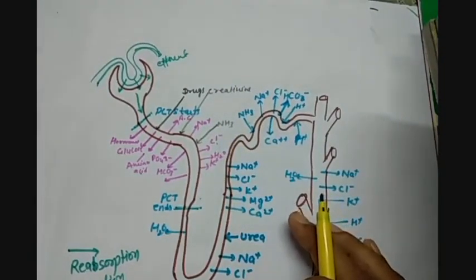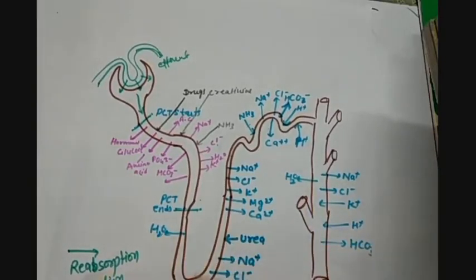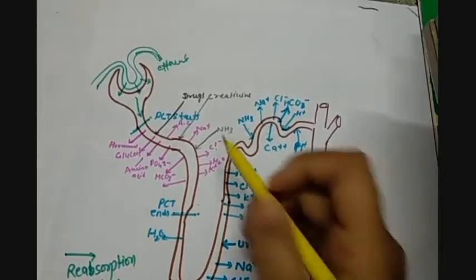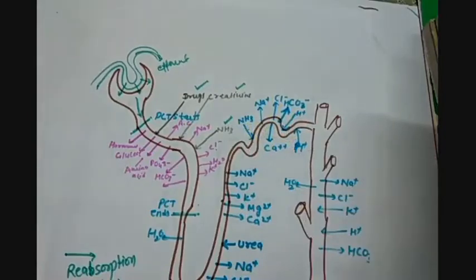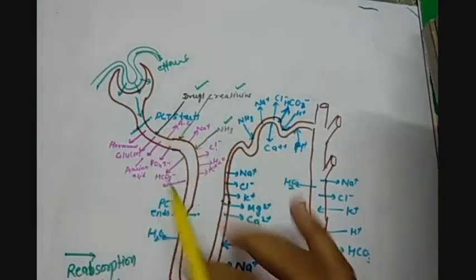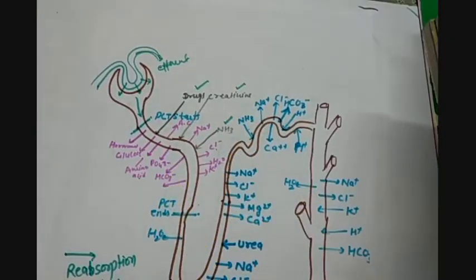So they are reabsorbed from the filtrate into the capillaries of the blood. But some of the harmful waste is also secreted inside the nephron structure. And what are they? Drugs, creatinine and ammonia. So these are being secreted, which I have shown with the black color, and the pink colored are the reabsorbed ones.